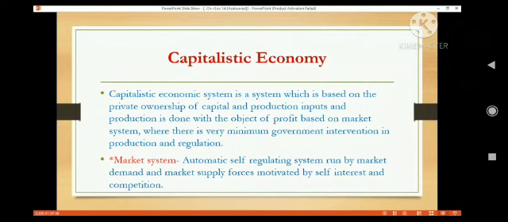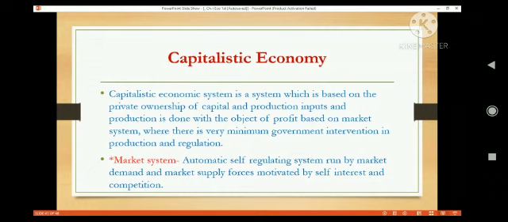So market system means two forces work in the market: demand of the product and supply of the product. These two forces interact with each other, and they are motivated by the self-interest of the economic entities, and there is competition between them through which the price of the product is determined. This price works as a signal for where the resources will be allocated, because when demand of any product increases, then the price of that product increases.